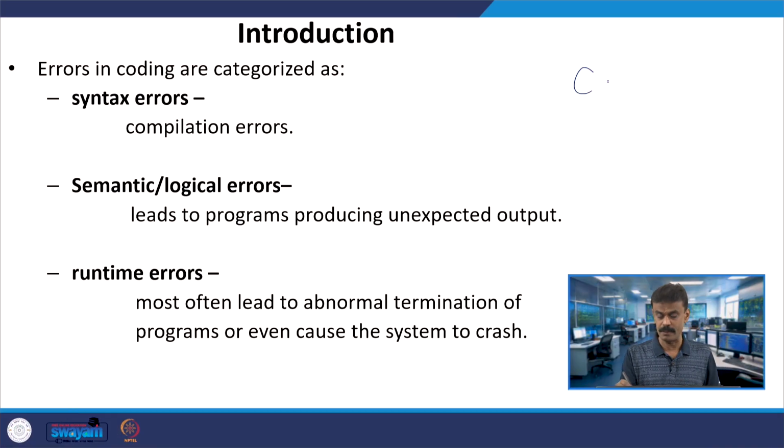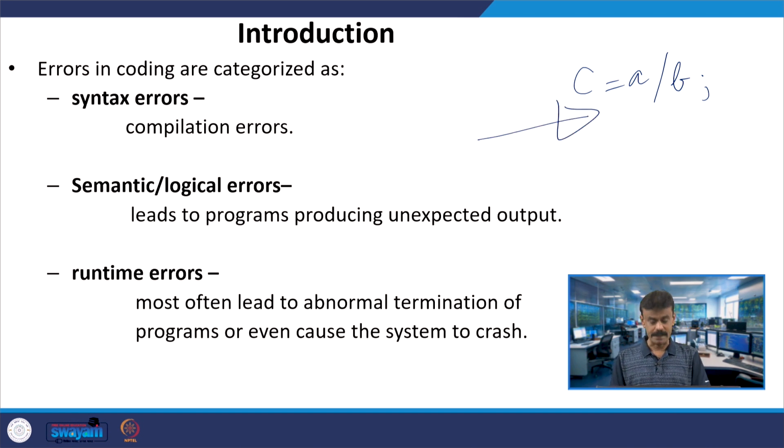When you are computing c is equal to a by b, and b is equal to 0, then there will be a problem. There will be an abnormal termination of this program. Even this causes the system to crash. These kinds of runtime errors can even cause the system to crash.